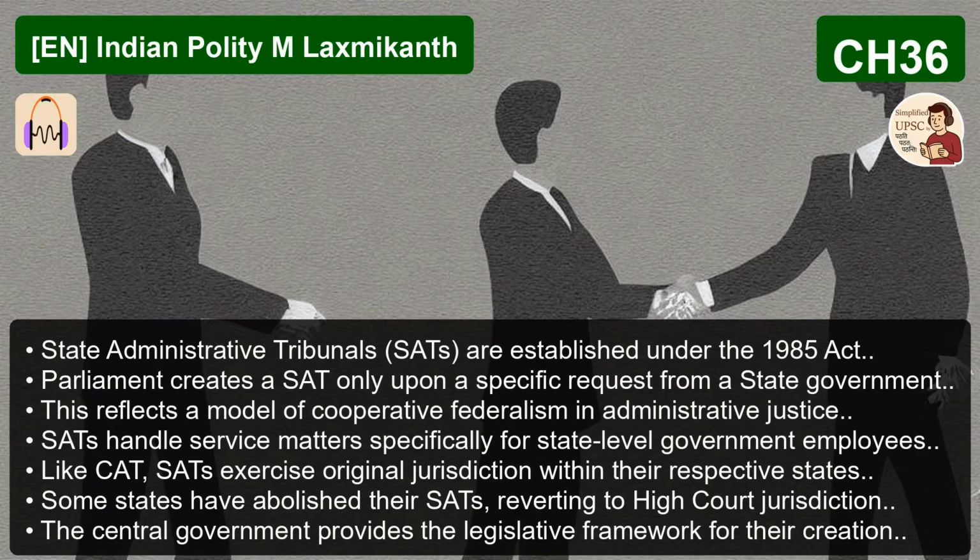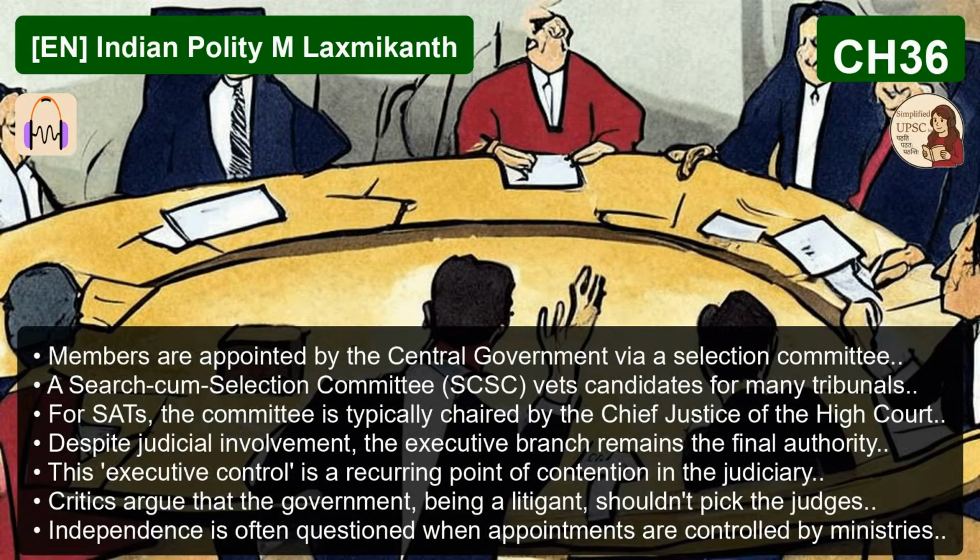And critics immediately jumped on this. They argued that having the executive, the very entity that the employee is suing, control the appointments, well, it fundamentally compromises the impartiality of the whole setup. Right. How can a tribunal be truly independent if its members, especially the administrative ones, owe their job, and maybe their next one, to the government they're supposed to be holding accountable? That was the structural fault, and that was the core problem. Yeah. The issue of executive dominance over appointments and even infrastructure is a theme that just keeps coming up, driving judicial intervention even today. Okay, so that's 323A, tightly focused on administrative matters, legislated only by Parliament, leading to CATs and SATs.